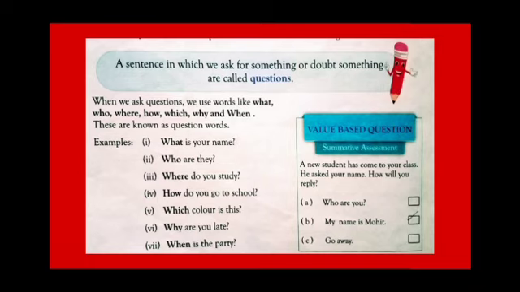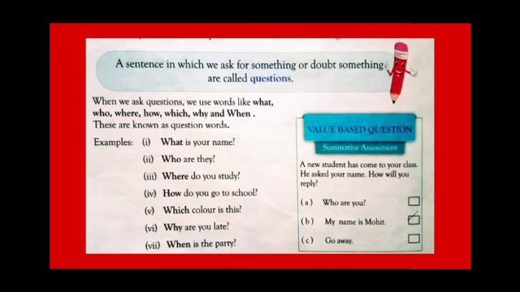Which are the question words? What, who, where, how, which, why, and when. These are called question words. By using these words, we make questions. Now let's have a look at the examples one by one. Example number 1. What is your name?